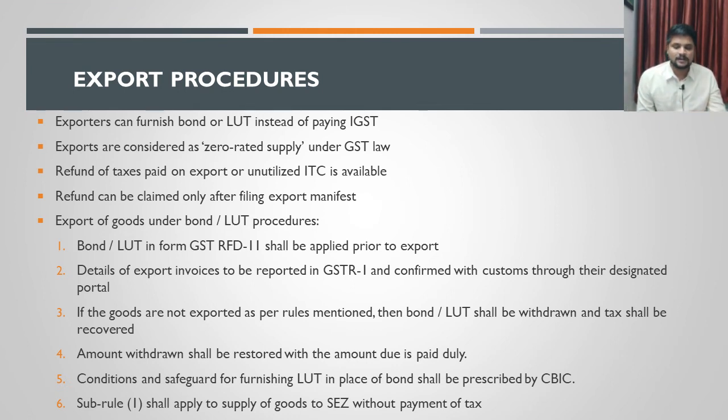And sub rule 1 is applicable to goods to SEZ as well. See, if the goods are cleared from a domestic tariff area to a SEZ, which is a special economic zone, even in those cases, that is called a deemed export under GST law. So even in case of deemed export, the persons can have a bond or LUT, and they can supply the goods to the SEZ unit without payment of taxes. That is also allowed because those supplies are considered as a deemed export under GST law, and it will be considered as a zero rated supply.